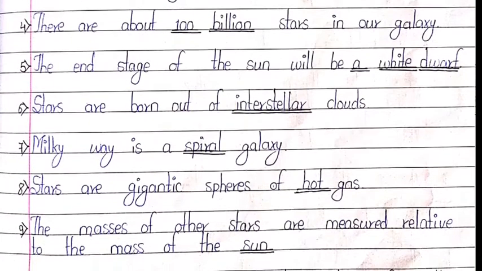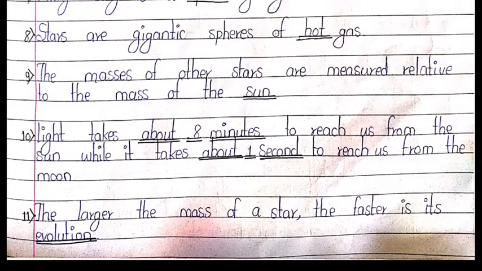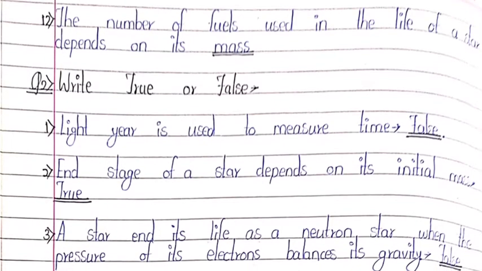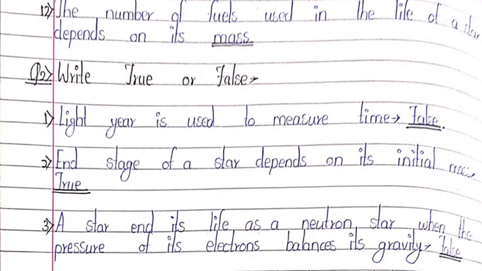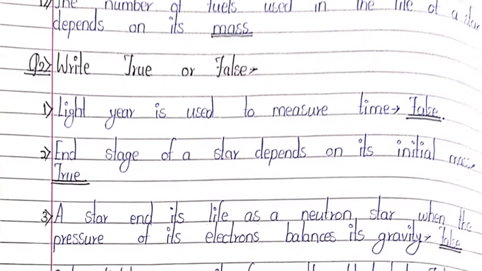10th, light takes about 8 minutes to reach us from the sun, while it takes about 1 second to reach us from the moon. 11th, the larger the mass of a star, the faster is its evolution. Next. 12th, the number of fuels used in the life of a star depends on its mass.